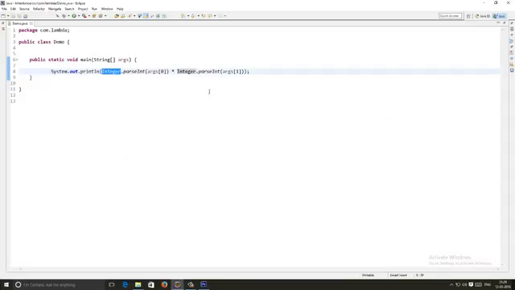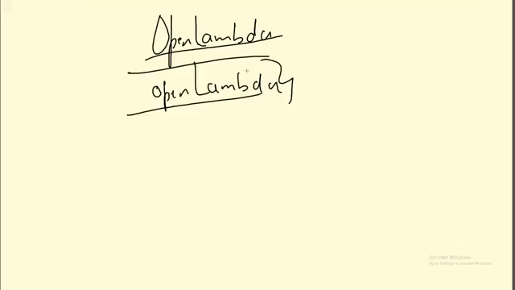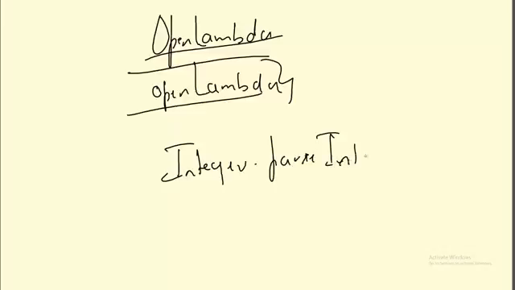Now let me explain something like this. We wrote something called Integer.parseInt, right? And we also understood parseInt is a method, and to this method I am passing a string argument, something like this. So that will return me what?